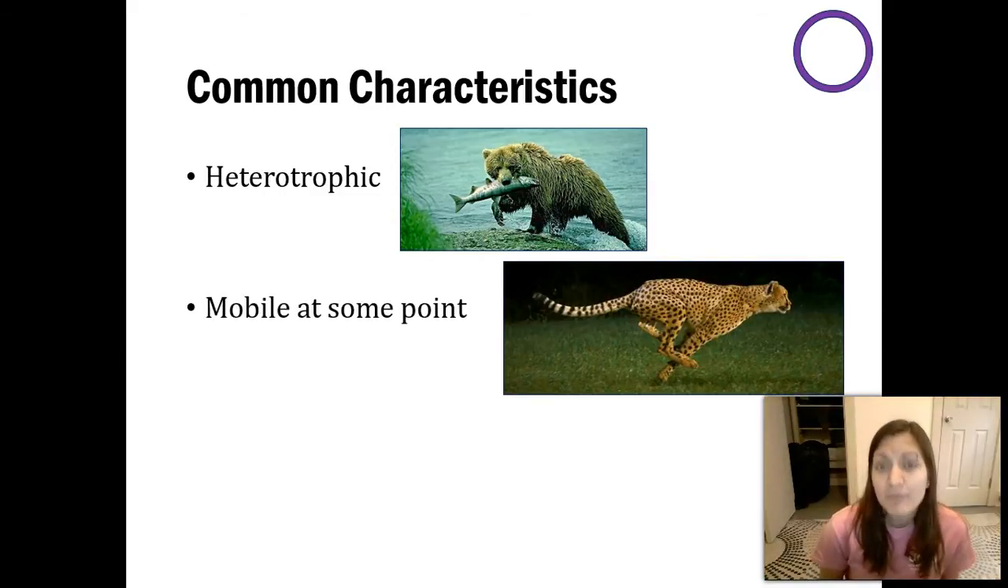Also, at some point in their life cycle, anything that's considered an animal is mobile. So it doesn't necessarily mean they spend their entire life in some sort of mobile stage, but at least at some point. And I'm not talking about just sperm. But at some point, whether they're a larva or an adult, they do have a mobile stage. You don't really even see this, for example, in fungi. Fungi and plants are very stationary. And some protists are pretty stationary as well.